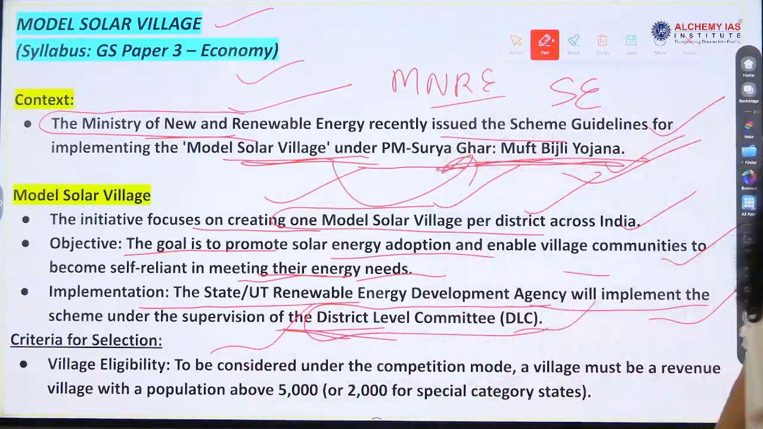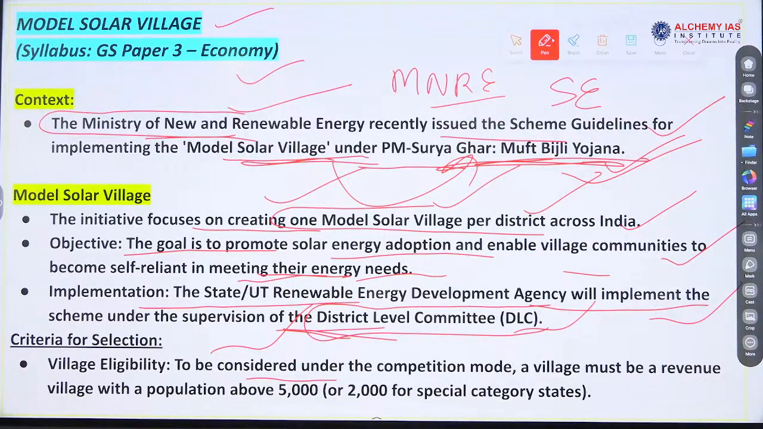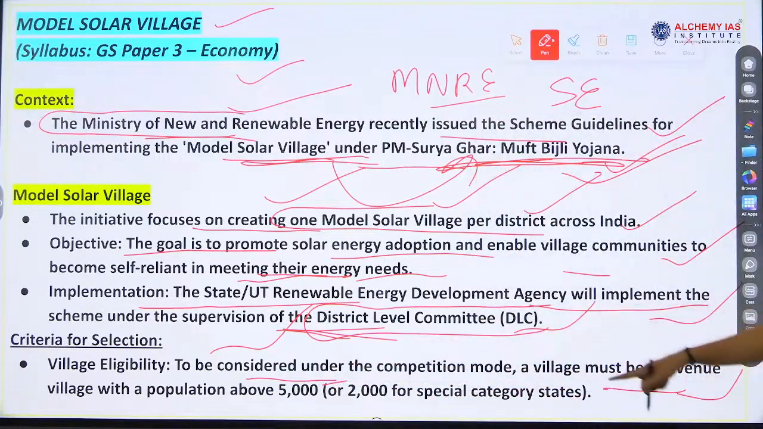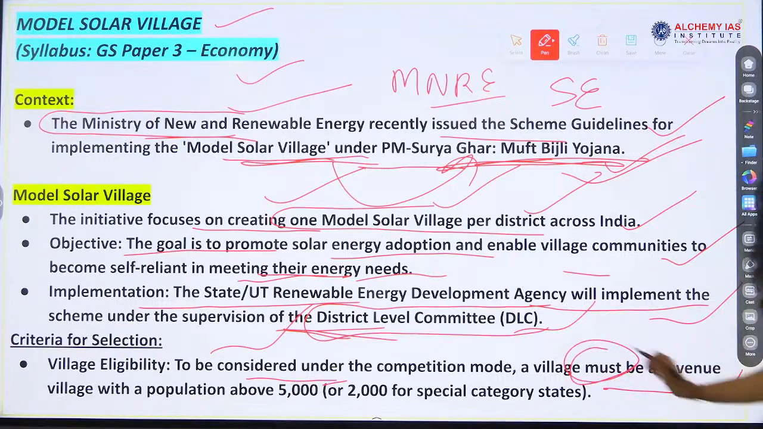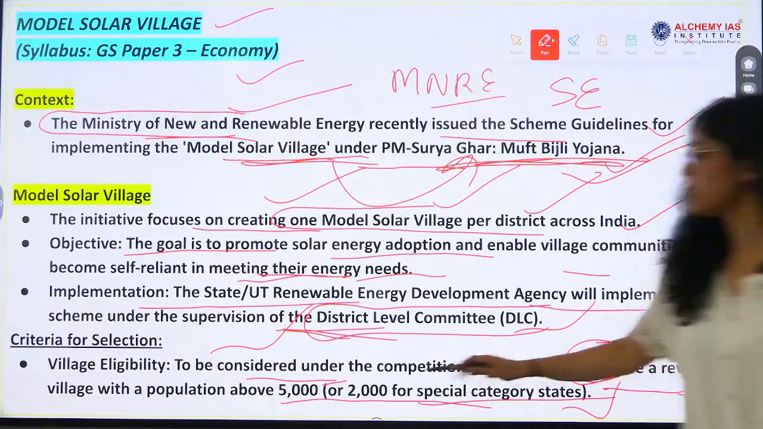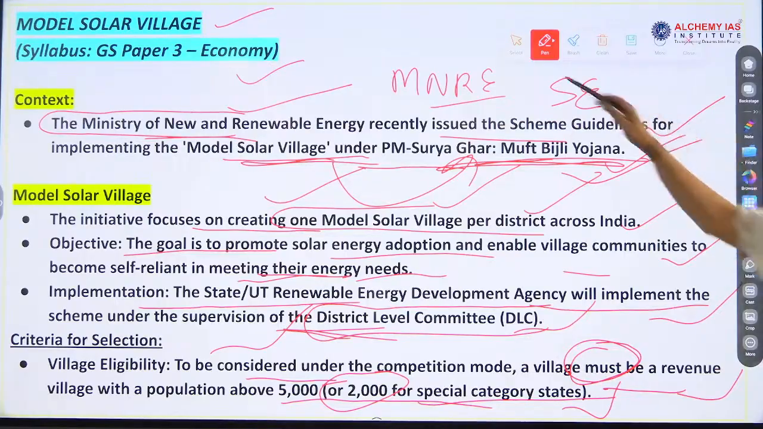Criteria for selection. Criteria are also very important. Village eligibility. What all criteria are there to make a village eligible for this model village? Okay, first, to be considered under the competition, a village must have, see the word must have, a revenue village with a population above 5,000. For a special category status, it is 2,000. So this is a very important criteria.